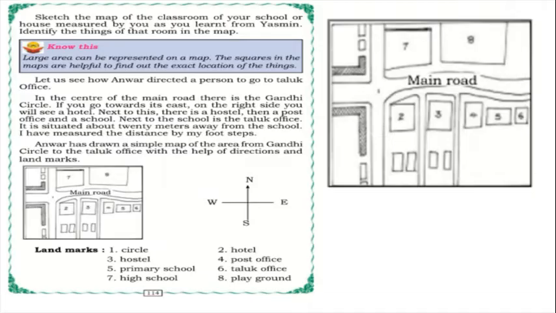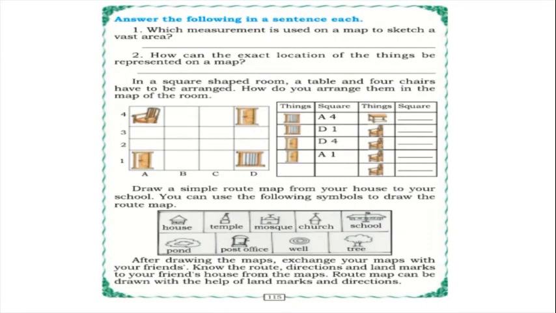Anwar has drawn a simple map of the area from Gandhi Circle to the taluk office with the help of directions and landmarks. So Anwar nicely directed a person to go to the taluk office with the help of landmarks. You can observe in the picture, children. So we'll move to the next page.